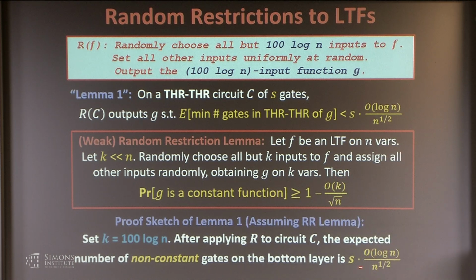Because this is the probability that something does not become constant. So the expected number of things left over that are not constant is that. All right, so far so good.